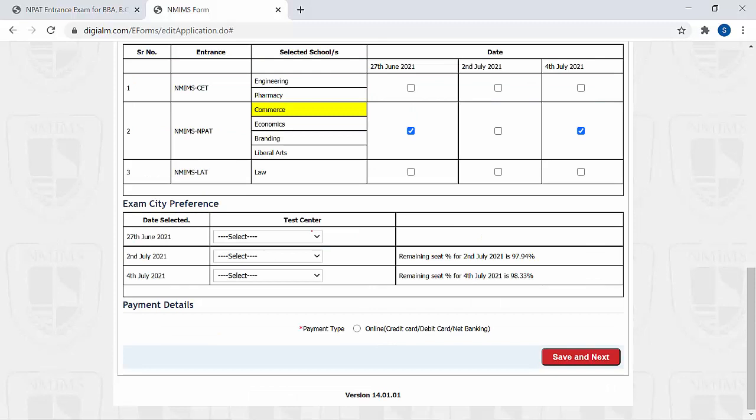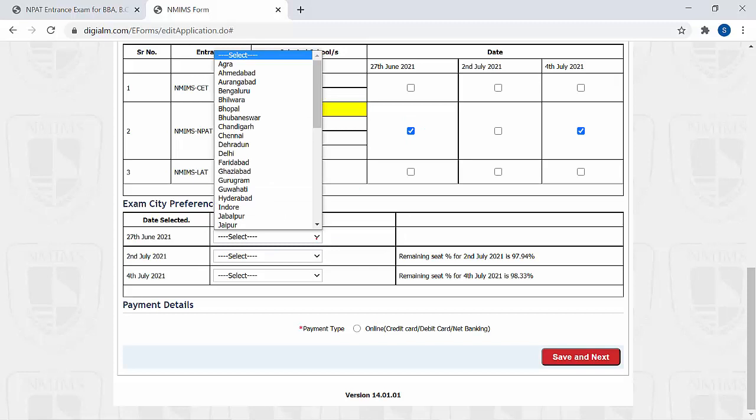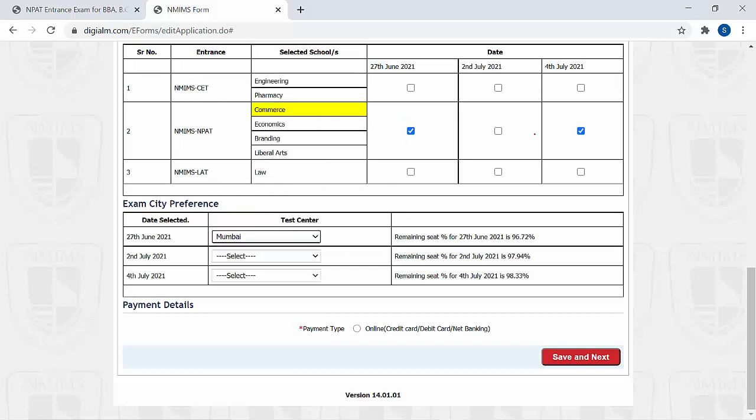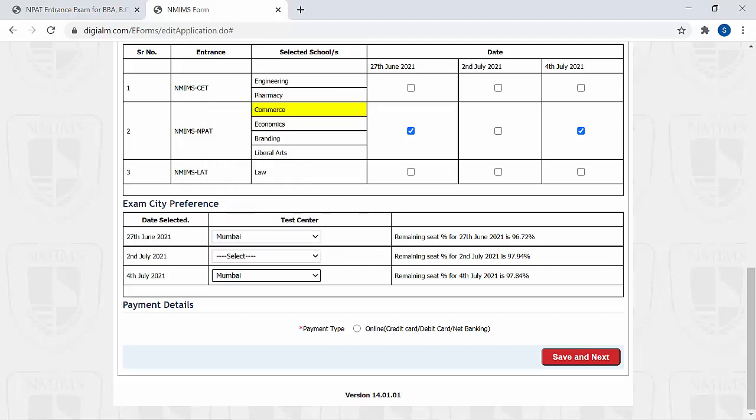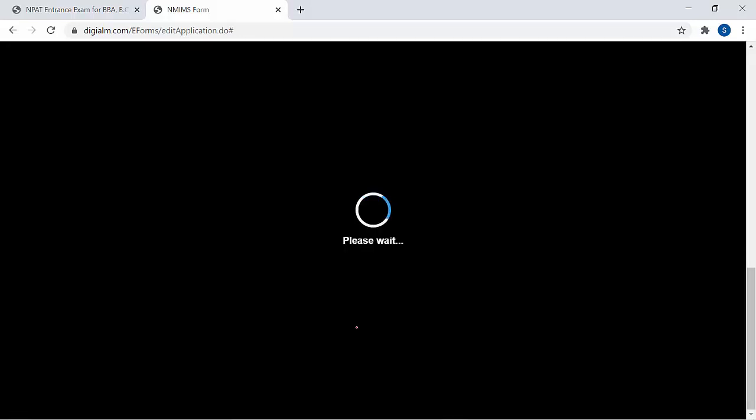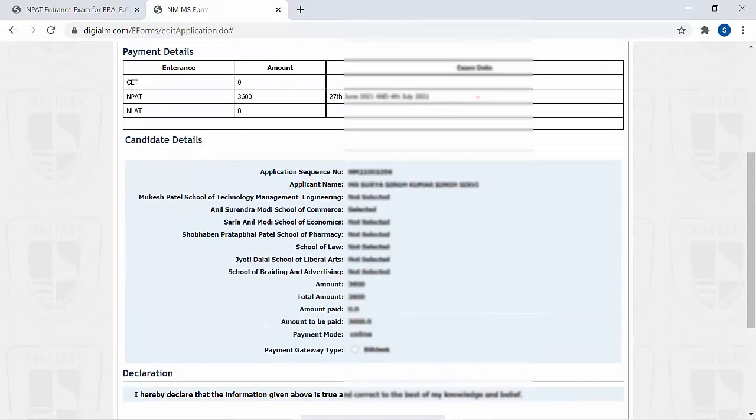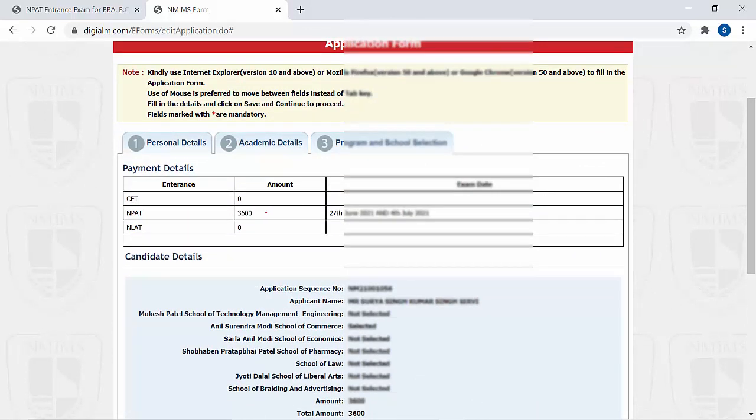Now we have to select the test center here. I selected 27th of June, then we'll select the center here. I will select Mumbai here, and for the 4th July option I will select Mumbai again. These are my 2 preferences. Now it's showing that 96.72% seats are remaining for the 27th June slot. So click on payment type and save and next. So this is the NPAT 3600, 27 June and 4th July. I will give the exam 2 times, on 27th June and also on the 4th July. Okay, so we have 3 options, 27 June, 2nd July and 4th July. You can choose any 2.